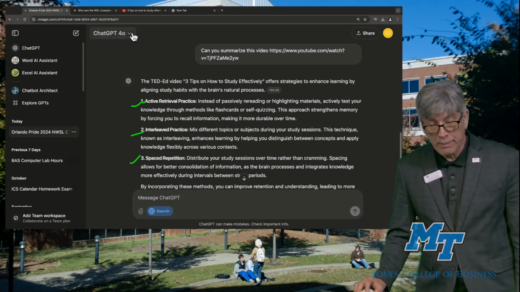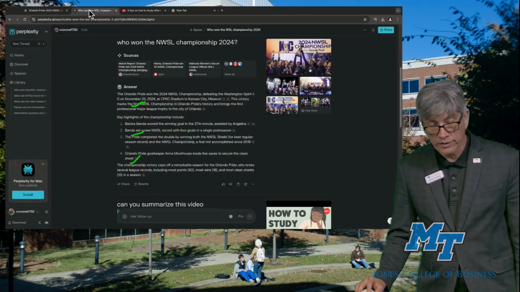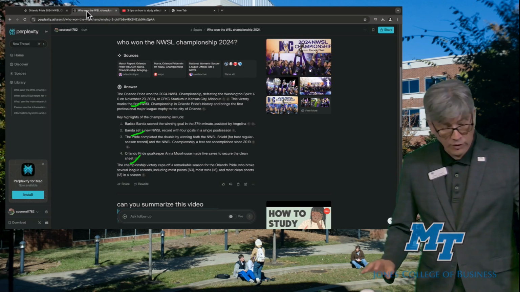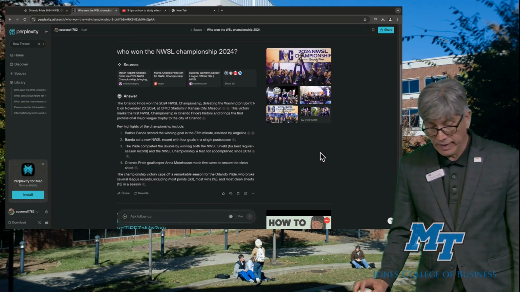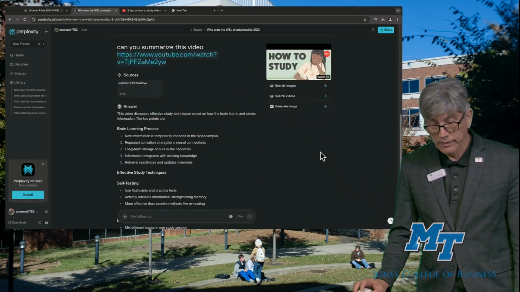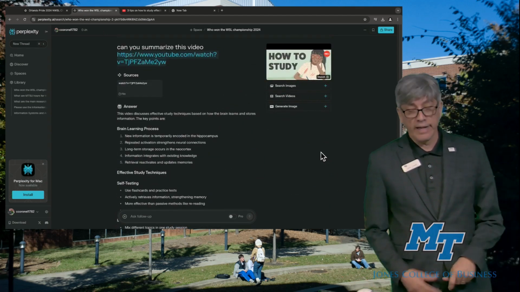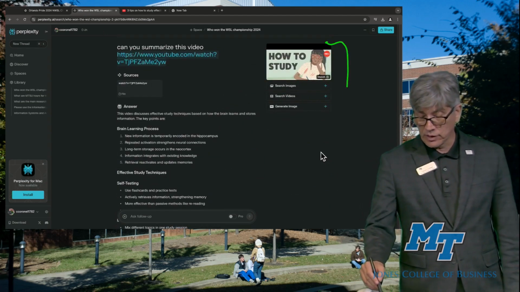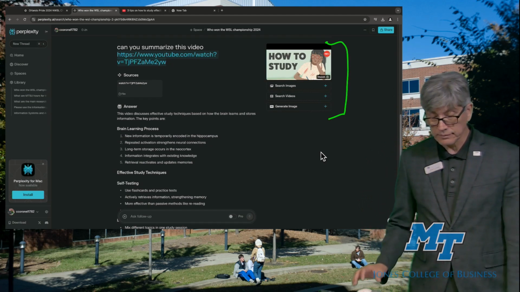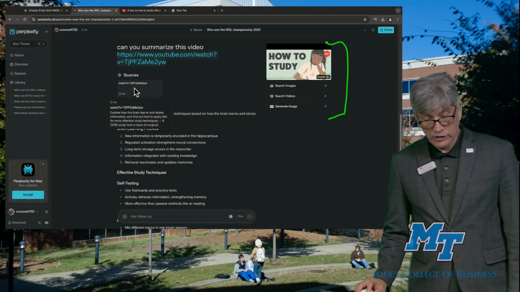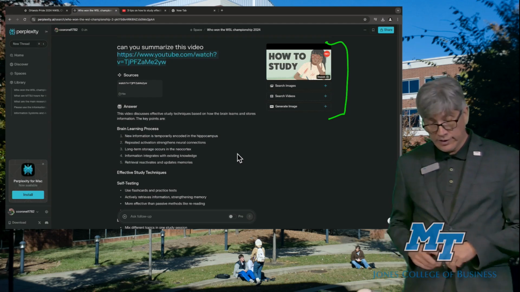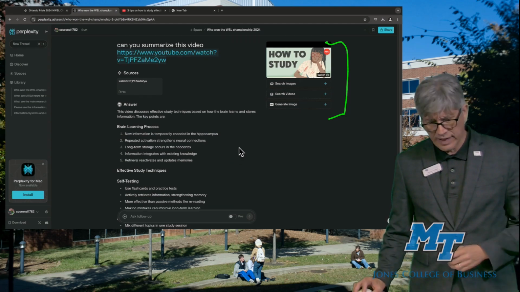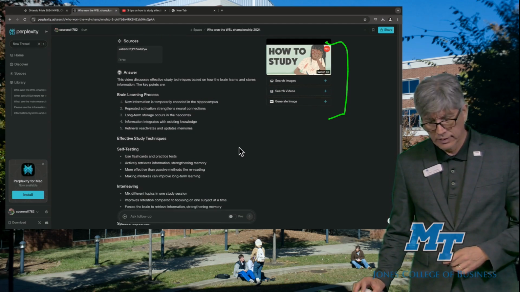Now let's see what Perplexity does in this case. In the case of Perplexity, I asked the same question. Can you summarize this video? And you can see the answer right there. It shows you a snapshot of the video. It tells you the source of the video. And then it goes ahead and generates the answer. And it's a very extensive answer in this case.